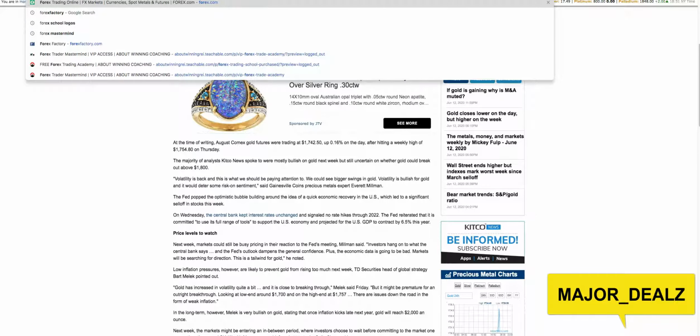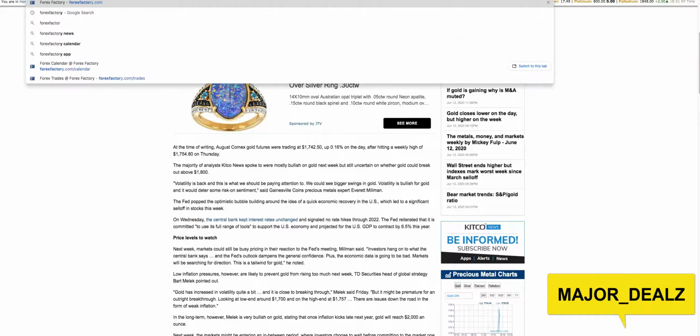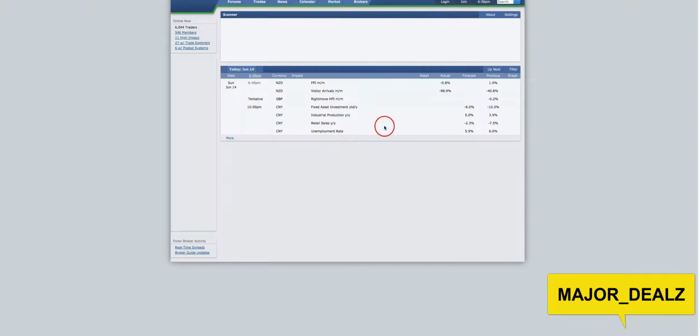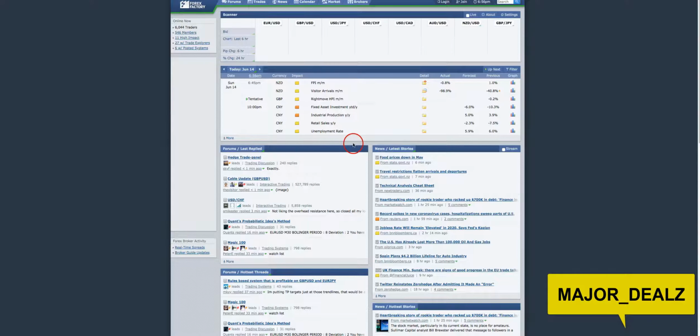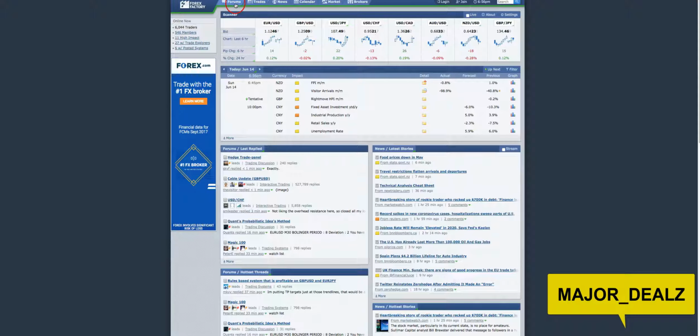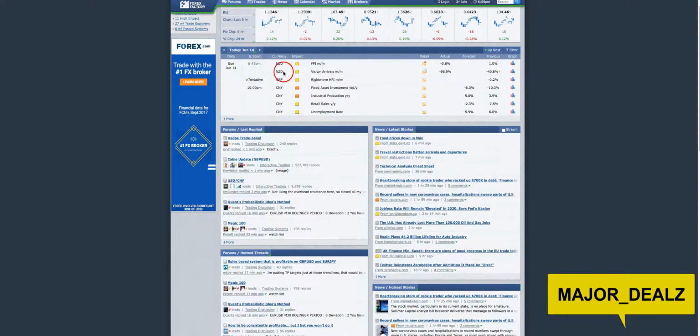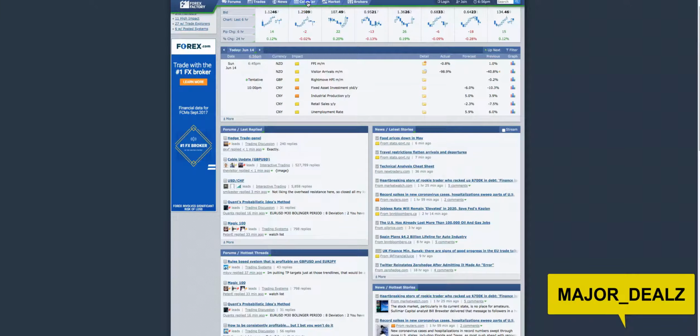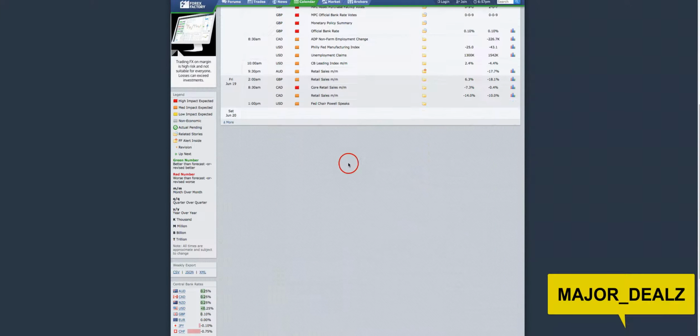Also, you can always check out another website, forexfactory.com. If you guys want more information and clarity on fundamentals, I suggest you join my Discord chat or my VIP mastermind where we go into more details. But you can join forexfactory.com, go to your calendar, your news calendar, and as you can see, these are all the folders.